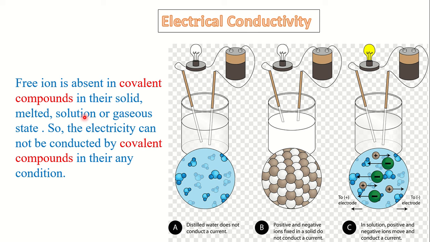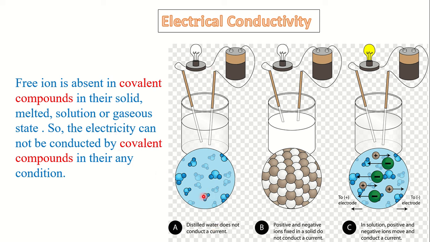The molecules are separated from one another and their van der Waals force, the weak attraction force, is broken, but the atoms are not separated into ions. So, in dissolved condition or in melted condition, there is no free ion. So, covalent compounds cannot conduct electricity because there is no free moving ion.